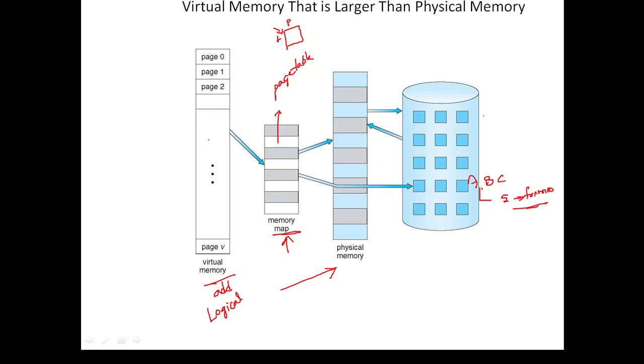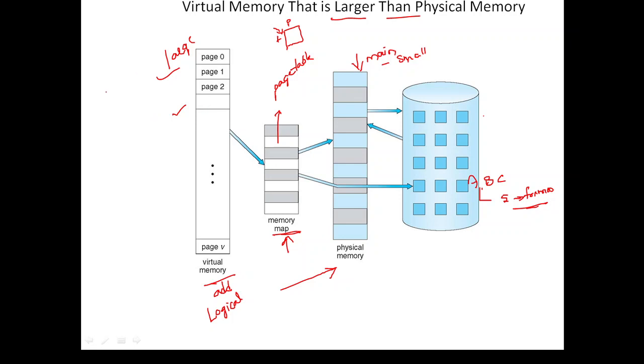Suppose you see here, this virtual memory is larger. So here I have specified that virtual memory is larger than the physical memory. The main memory is the smaller one and the virtual memory is the larger one. So we are having that illusion. Actually, this virtual memory is not there. We are having an illusion that we have a huge amount of memory at our side.